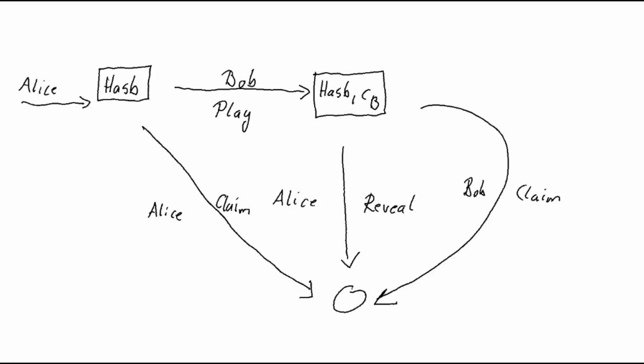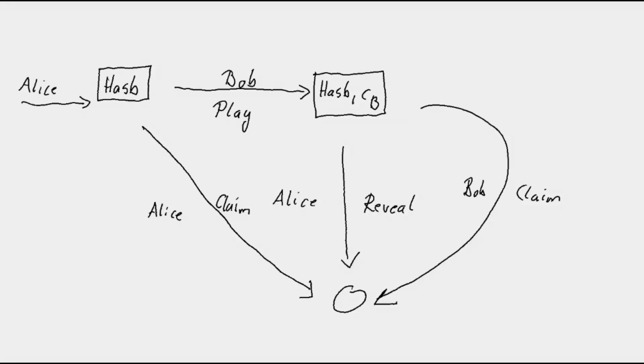It starts by Alice opening with the hash of the concatenation of her nonce and her move. Then if Bob doesn't reply, Alice gets her money back. If Bob does reply, he puts down his choice. And then there are two possibilities again. Alice realizes she has won and she needs to prove it to Bob by revealing, and she wins. Or she doesn't do anything, and after some time has passed, Bob can claim the win and he gets both Alice's and his own stake. So let's implement this in Plutus now.